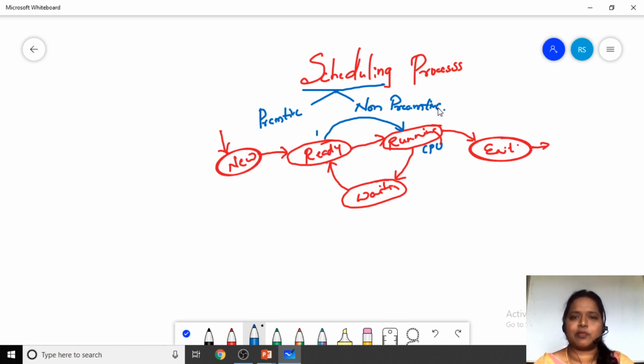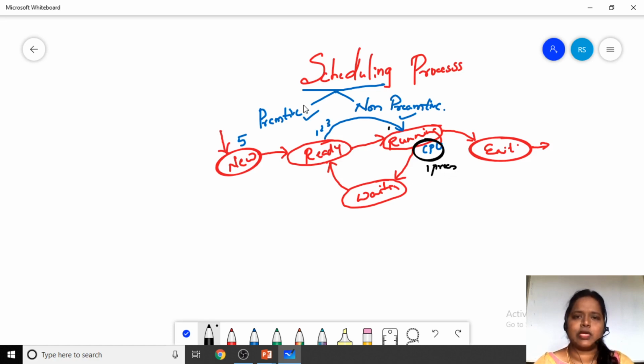So these are the two different types in which a process can be scheduled. The first one is preemptive scheduling and the second one is non-preemptive scheduling. Suppose here we have 5 processes, and in the ready queue we have 3 processes, 1, 2 and 3. First we have allocated the first process to the CPU. Now the CPU is executing process 1.